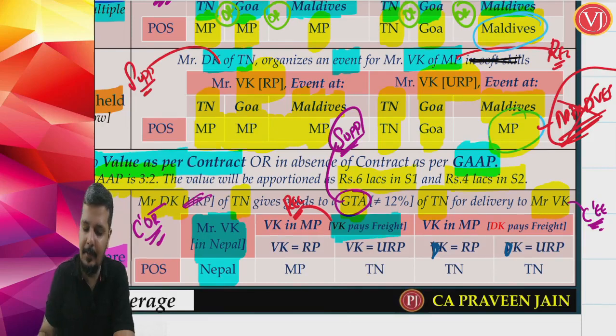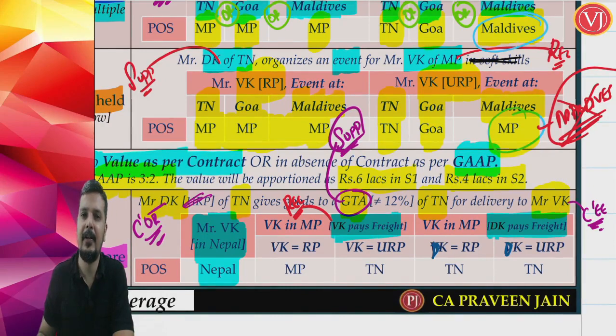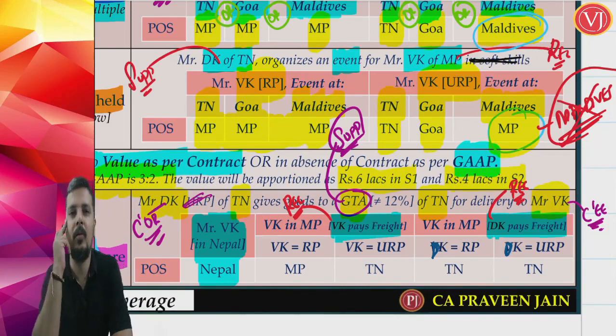If the freight needs to be paid by DK, if the consignor has to pay the freight, then the recipient is the consignor. So, consignor or consignee may be the recipient, based on who is liable to pay the transportation charges to the GTA. If VK is liable to pay the freight to the GTA, then VK is the recipient. If DK is liable to pay the freight to the GTA, then DK is the recipient.